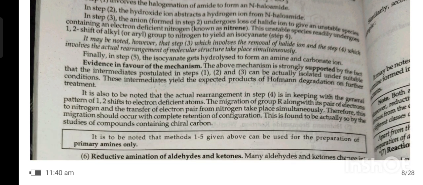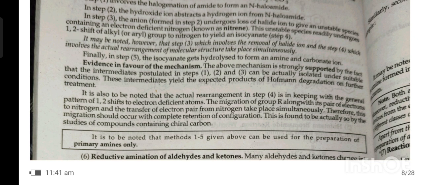Evidence in favor of the mechanism. The above mechanism is strongly supported by the fact that the intermediates postulated in the 1st, 2nd, and 3rd steps can be actually isolated under suitable conditions. These intermediates yield the expected product of a Hofmann bromamide degradation on further treatment.